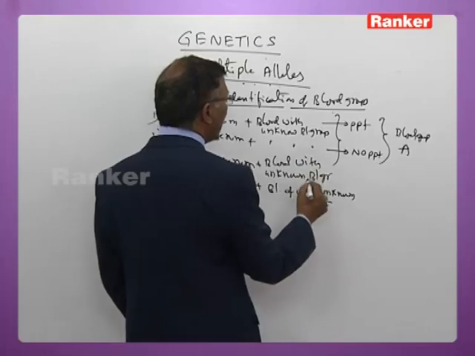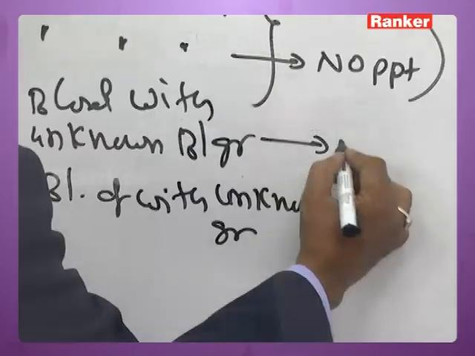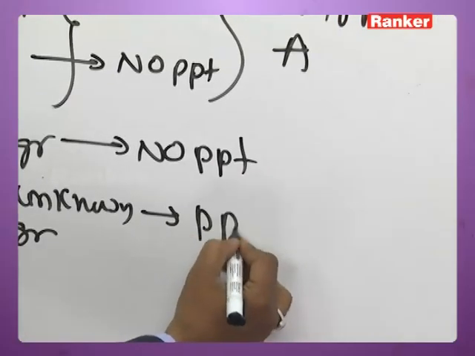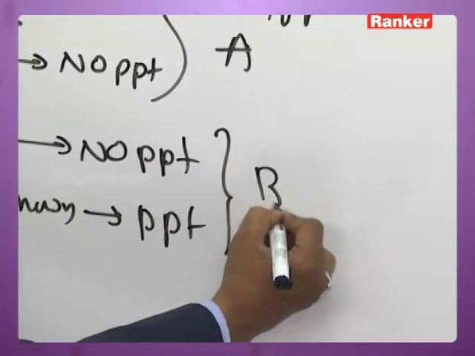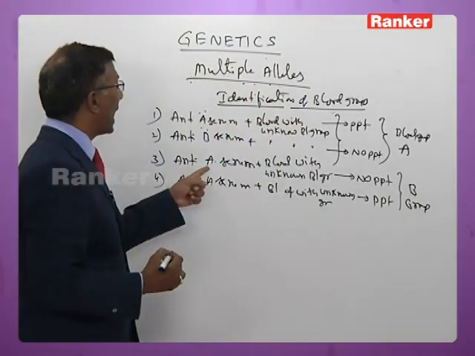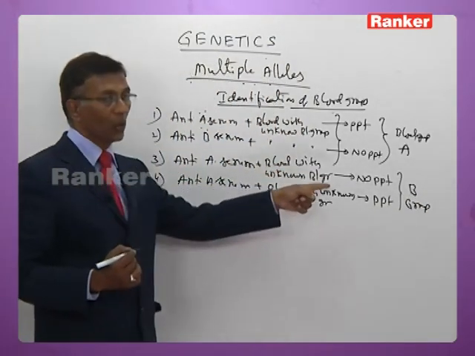If there is a PPT with anti-B and no PPT with anti-A, then it is confirmed as B group. Here, anti-A serum is mixed with the blood, there is no PPT.